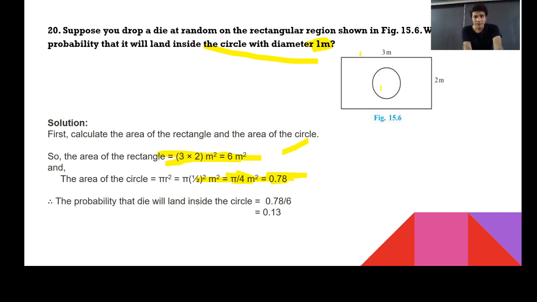We need to find that the die should land only within this region. So how will you count? You can say that this is area of a circle upon area of a rectangle, and that is 0.78 upon 6. If you simplify further, it is 78 upon 600, and this is 0.13. So you can also write your answer in the form of 0.13. Am I right, bacha log?